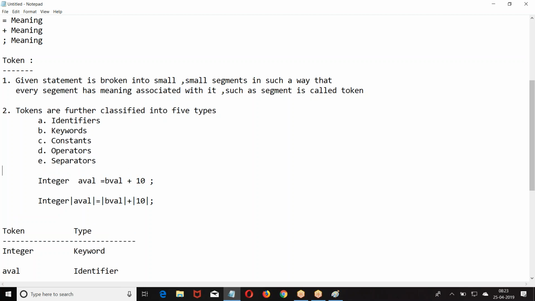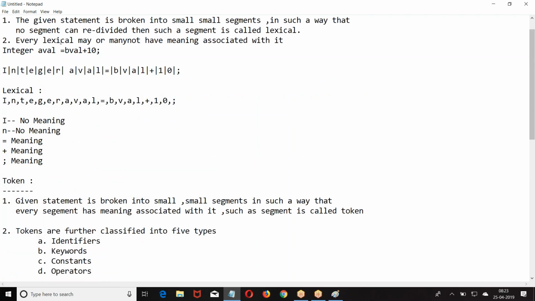Tokens are further classified into 5 types: identifiers, keywords, constants, operators, separators. This is the format in which we are defining. I hope you got my point.